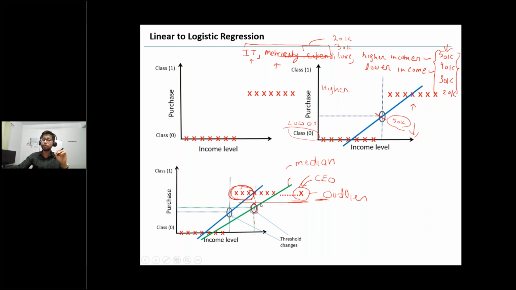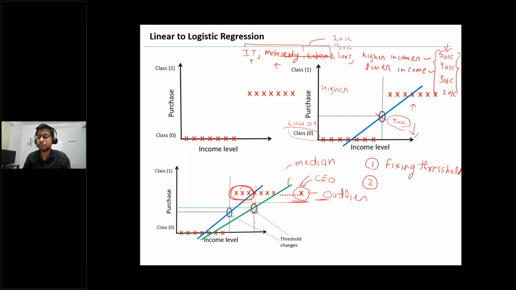Because it is not able to fix any threshold, right? So now the problem reduces to whether somehow we can fix this threshold, like 50K, 60K or anything. Okay, if somehow we fix this threshold, then at least we can classify: above this threshold they belong to one category, and below this threshold they belong to another category, right? So one problem we identified is somehow fixing the threshold. Correct? If we can fix the threshold.